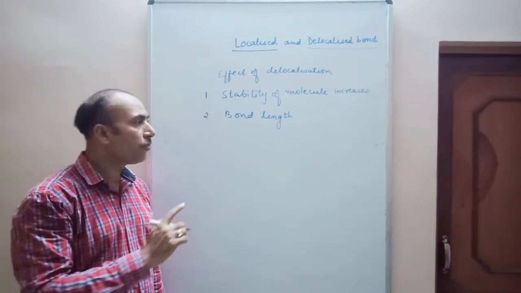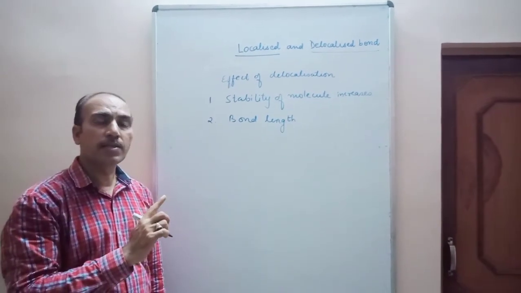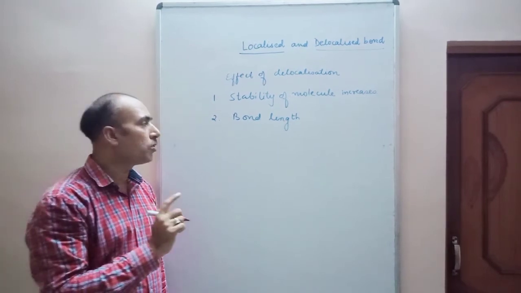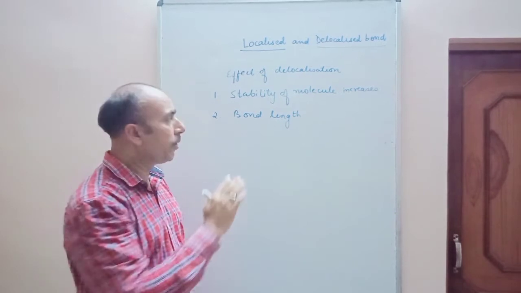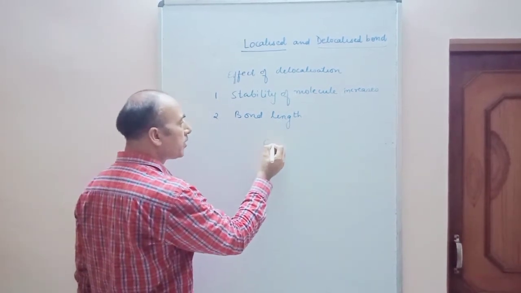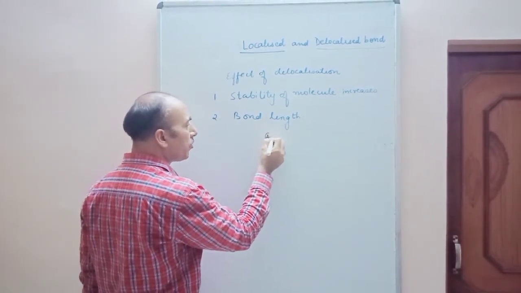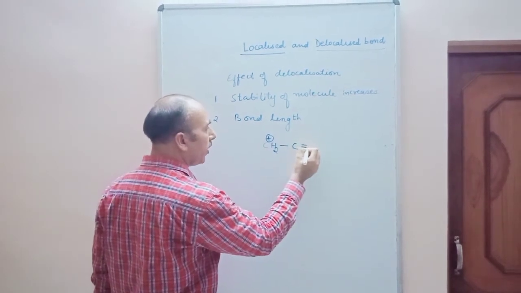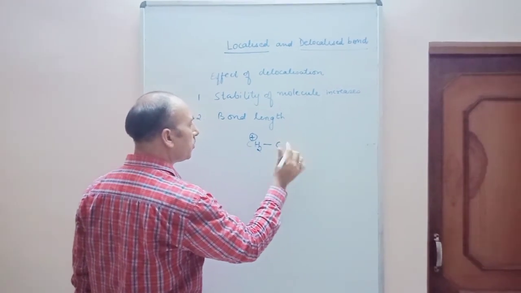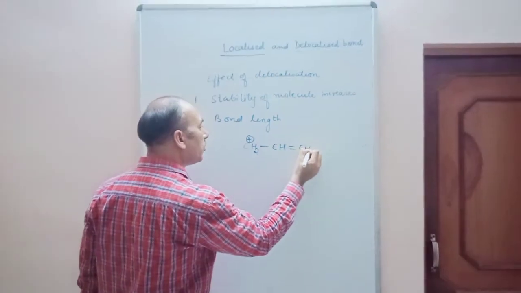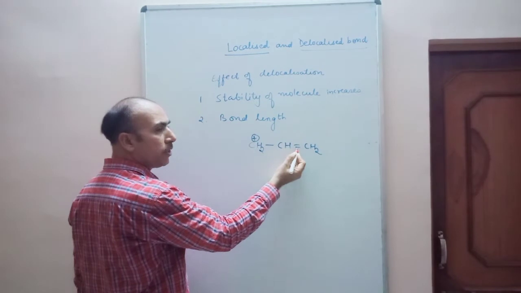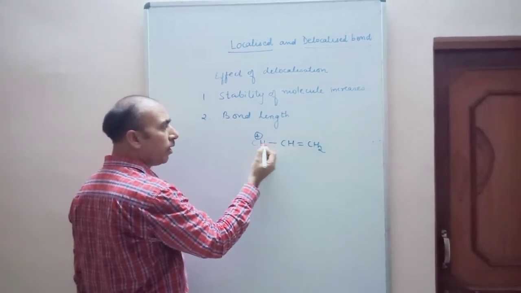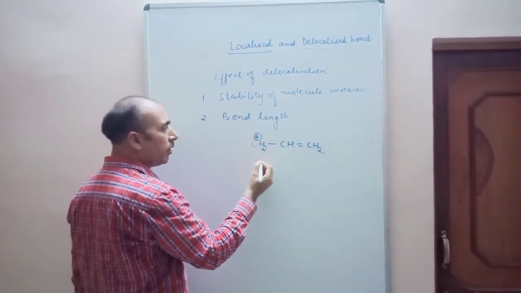See, in both of these examples, we have seen that there are conjugated double bonds. Conjugated double bond means double, single, double. This type of structure was there. But delocalization can also take place in other situations, like the allyl carbocation. When the positive charge is in conjugation with a double bond, means there is a double bond, then a single bond, and there is a positive charge on that atom.